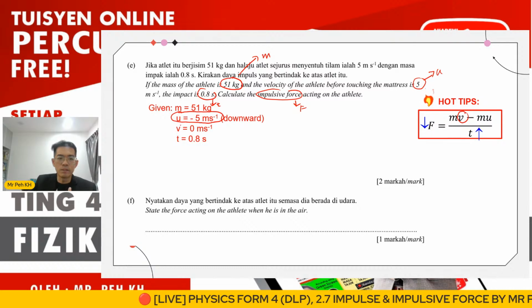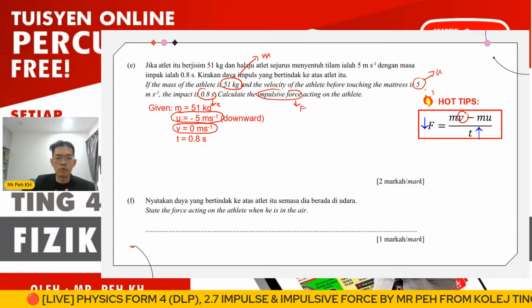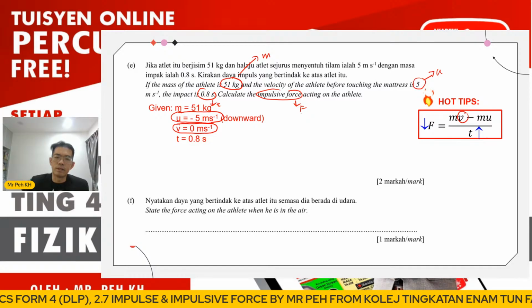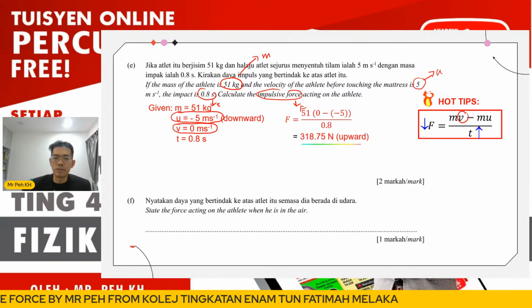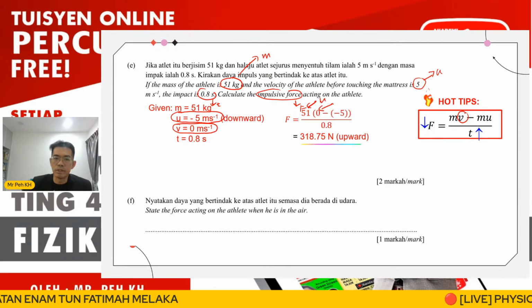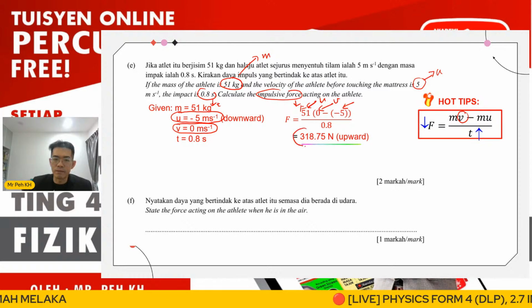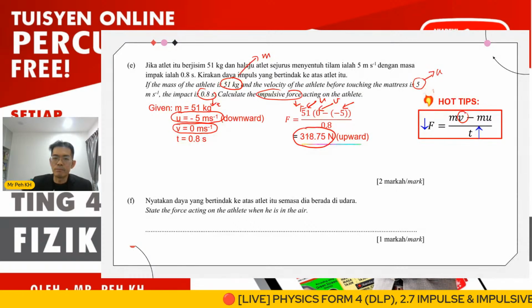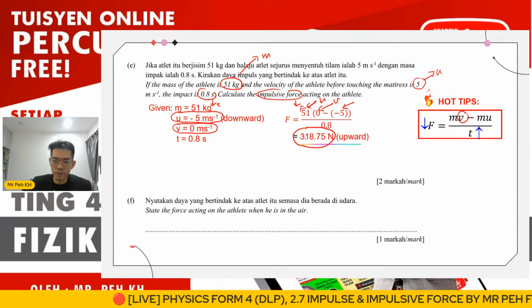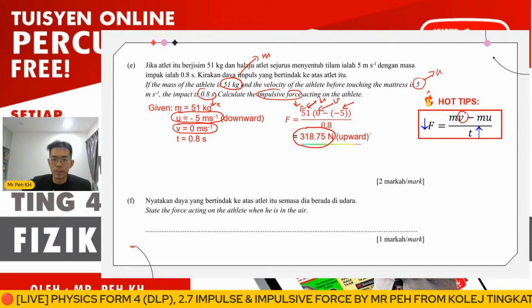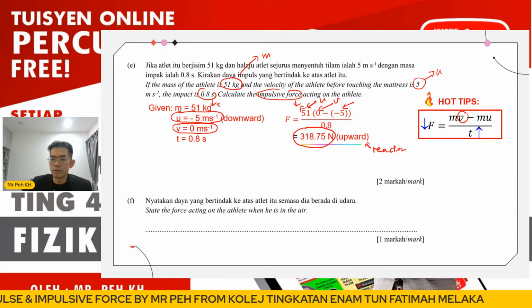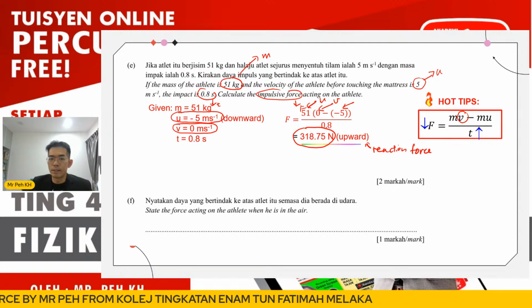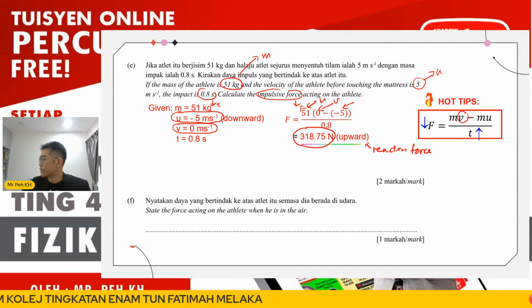Okay, so V is 0 because the athlete will be stopped at the mattress. Okay, so the time taken here is 0.8. So here we substitute everything in the equation. So this is M, this is V, this is U. So I get the value 318.75 N, which is positive. So that means the direction will be upward. So this is the reaction force added to the athlete actually. Okay, I hope that everyone can be clear about this.